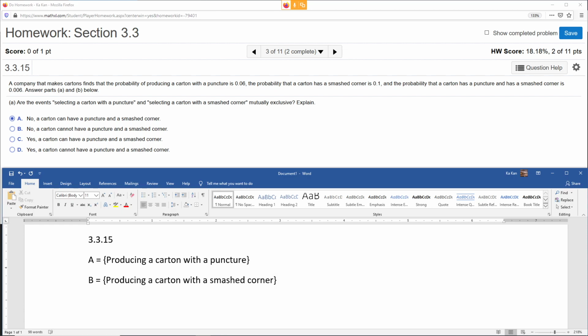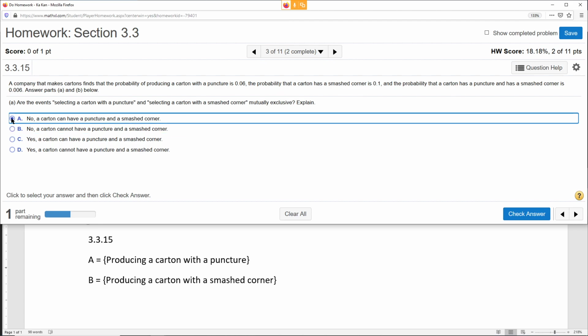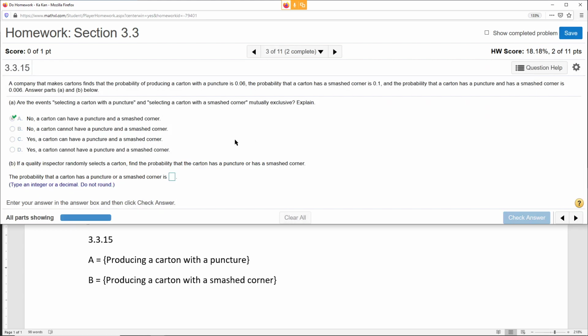So first of all, can those two happen at the same time? Yeah, sure, why not? So mutually exclusive is no, because you can have both at the same time: a puncture and a smashed corner. If a quality inspector randomly selects a carton, what is the probability that it has one or the other?